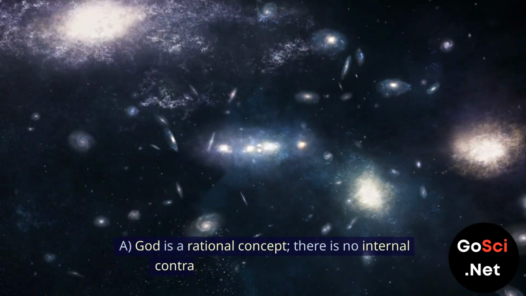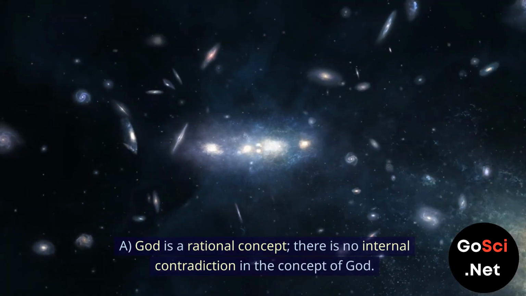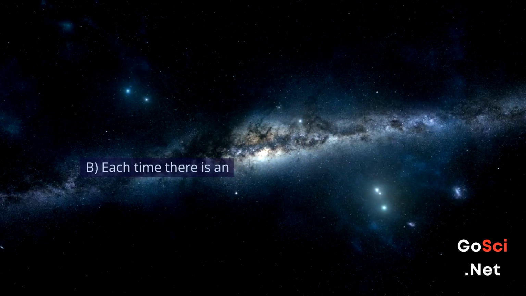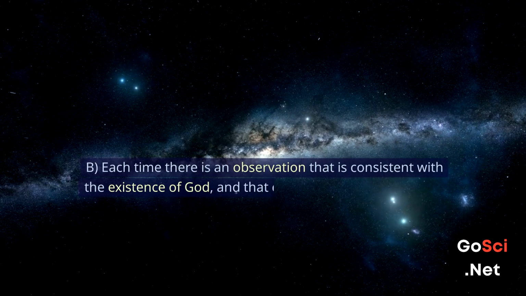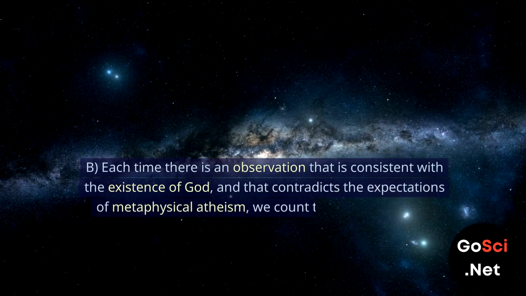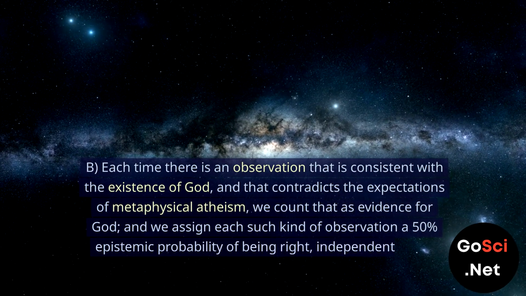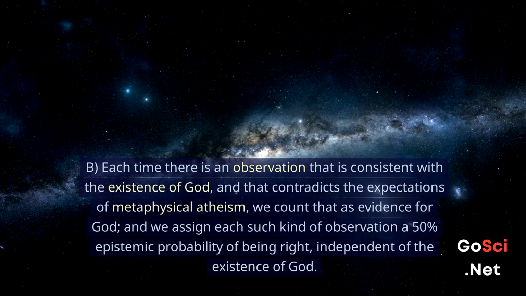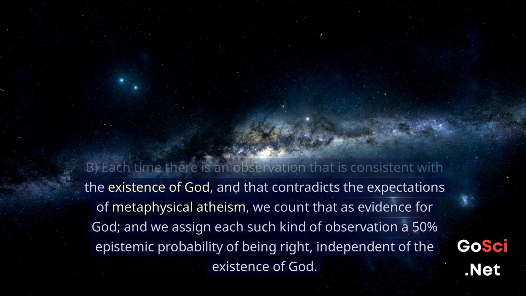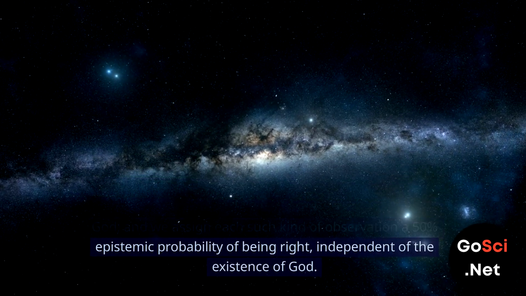God is a rational concept. There is no internal contradiction in the concept of God. B. Each time there is an observation that is consistent with the existence of God, and that contradicts the expectations of metaphysical atheism, we count that as evidence for God. And we assign each such kind of observation a 50% epistemic probability of being right, independent of the existence of God.